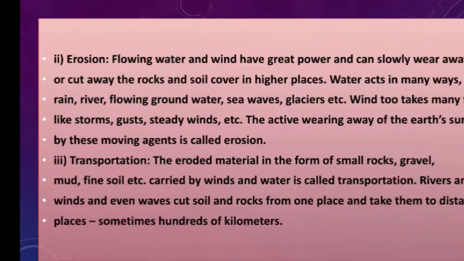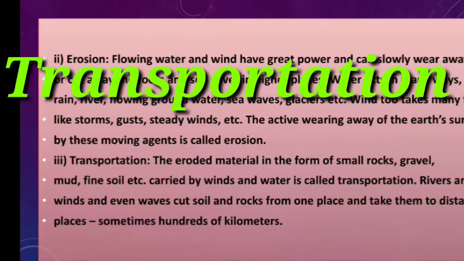Another one. What is transportation? Transportation means the eroded material. Eroded material means what? During the rainy season, some sand moves from one place to another place due to the flowing of water.